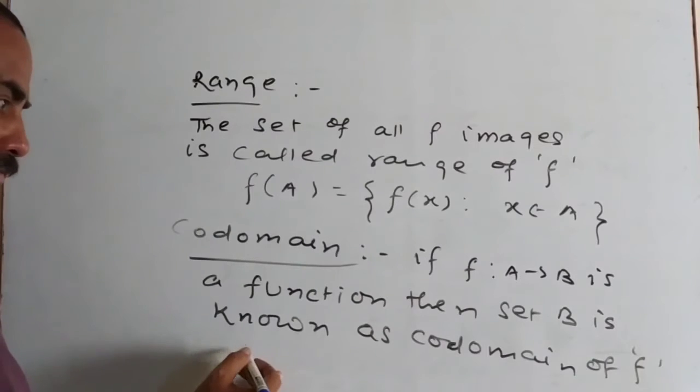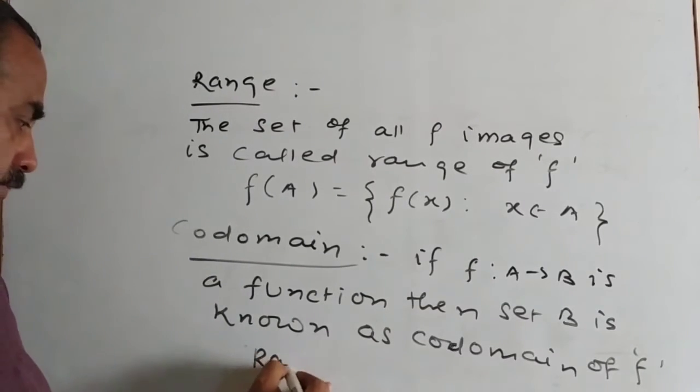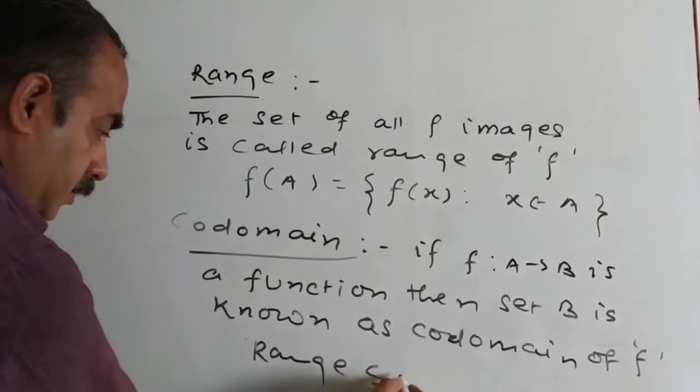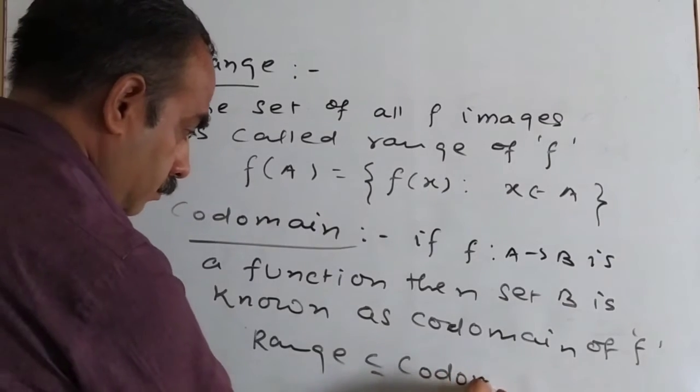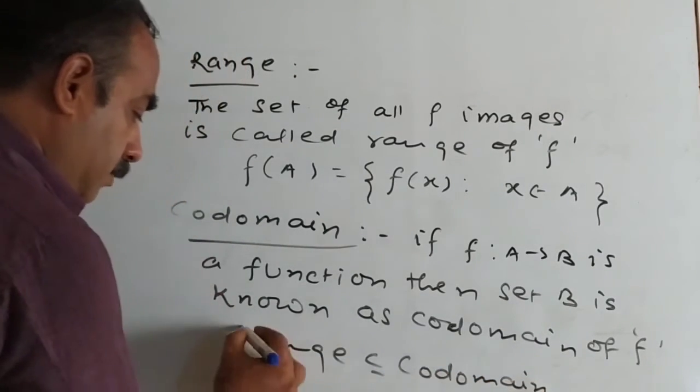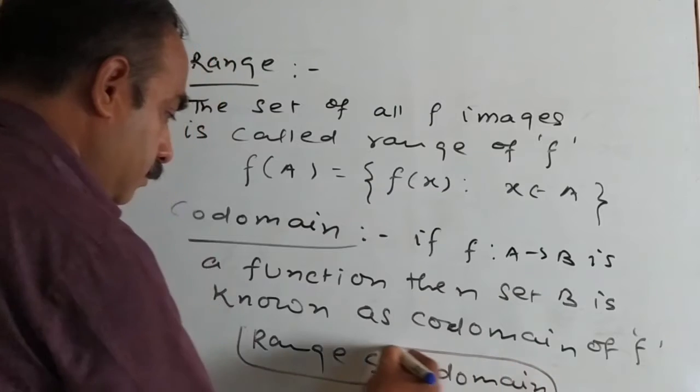And one thing should be kept in mind, range will always be a subset of codomain.